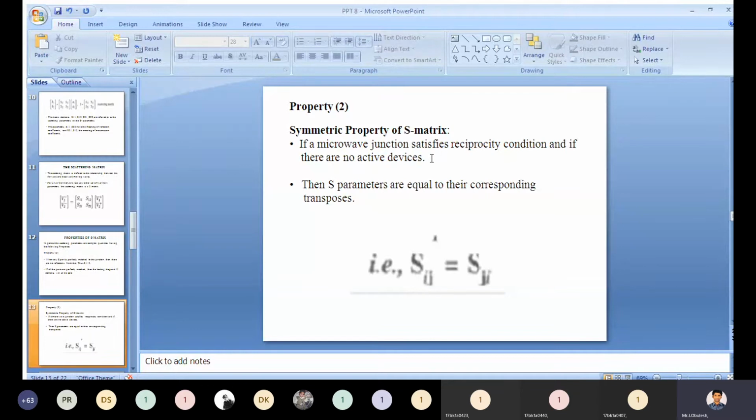Property 2: symmetric property of the S matrix.